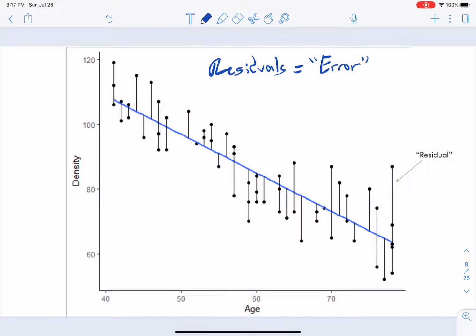But in this case, it's a little bit easier to see the error component in regression. So we have our blue line here that represents the best fit. That's the best fit line. And then these black lines connecting each point here to the line represent how wrong we were.